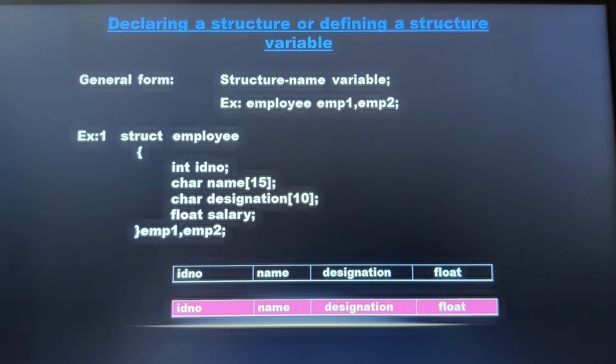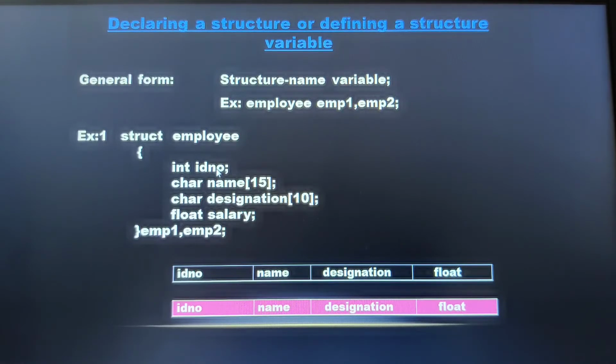Moving on to the next topic, a very important one. Here, the members of the structure we cannot directly access. I cannot directly give the input to the ID number. I cannot directly give the input to the name, designation, salary. Neither can I directly print what the ID number, name, designation, salary consists of. With the help of the structure variable, we can access the members of this structure. Remember, when you define any structure like this, you cannot access the members of the structure directly.